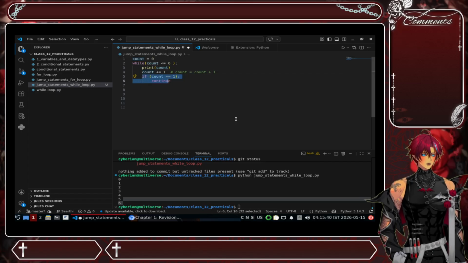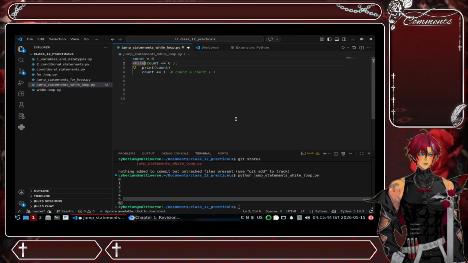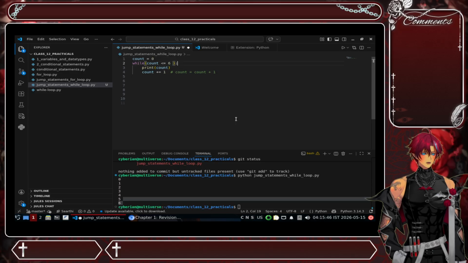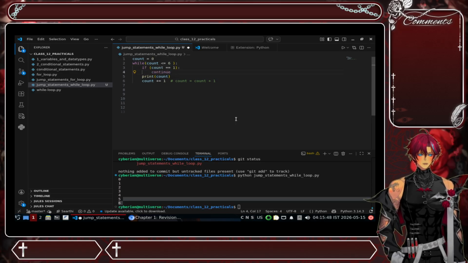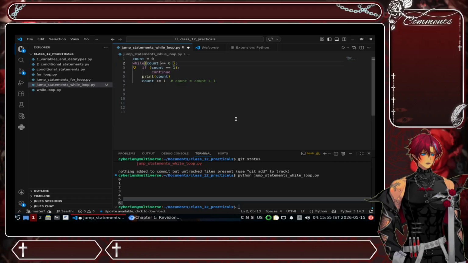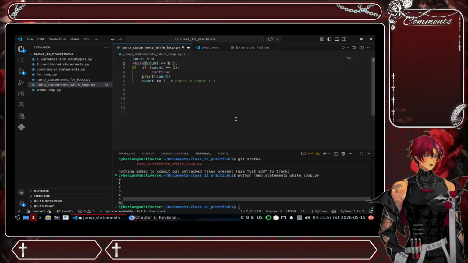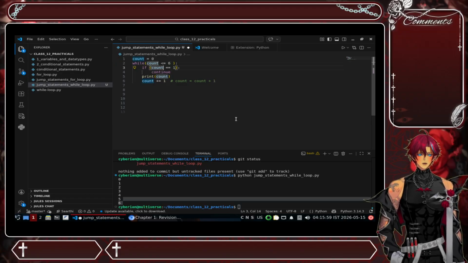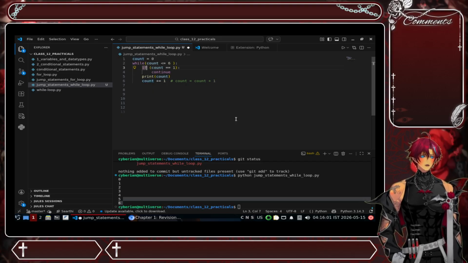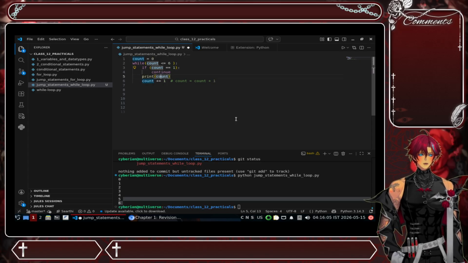So I put this in here. It doesn't matter if I put this in here, it continues anyway, right? When we are using continue, what we have to understand is that it double checks. First it checks whether the count is less than or equal to 6, and the second one checks whether the count is equal to 1 or not. If it is equal to 1, then it will continue the loop.